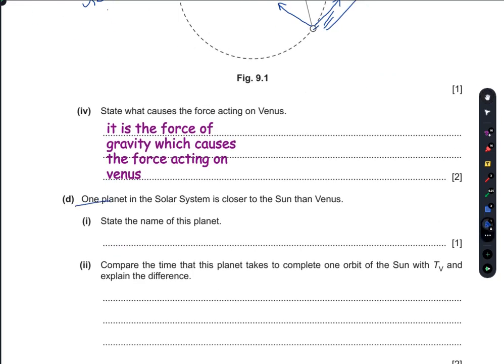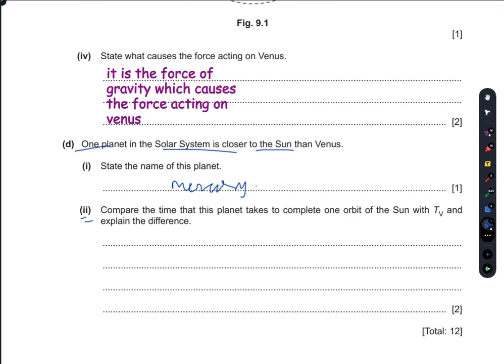Part D. State now one planet in the solar system is closer to the sun than Venus. State the name of the planet. It is the Mercury, the closest to the sun. Compare the time that this planet takes to complete one orbit of the sun with TV and explain the difference.